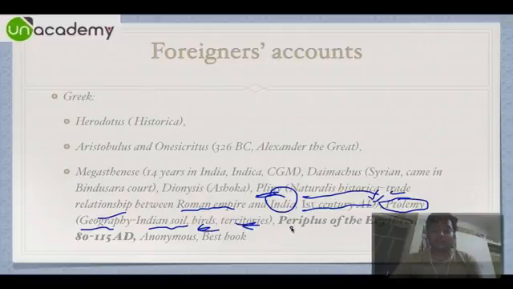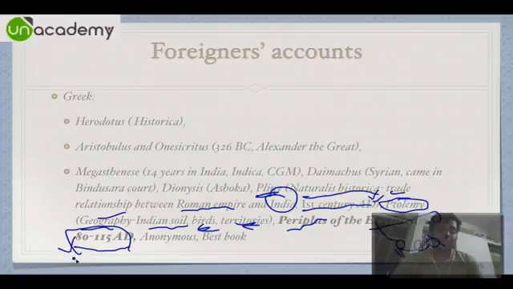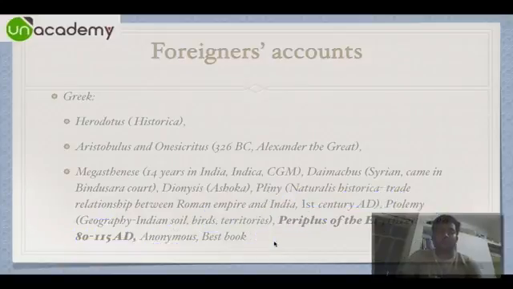And the single most important book is Periplus of the Erythraean Sea. Erythraean means literally red. And it was written somewhere around 1st century to 2nd century AD. And it is written by an anonymous author. It is the best book to explain most of the trade relations between India and other countries, especially Rome.